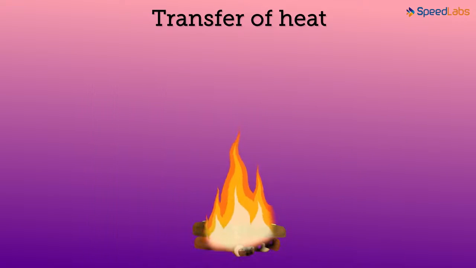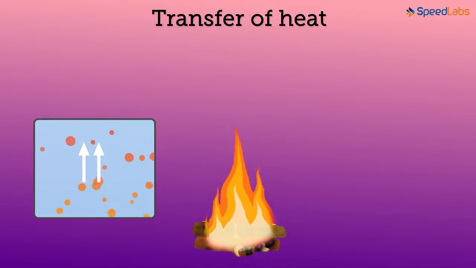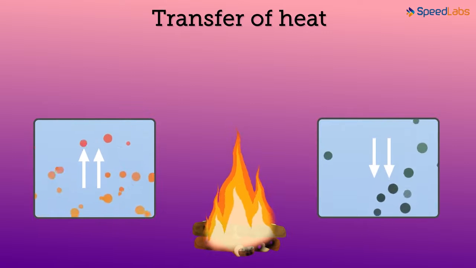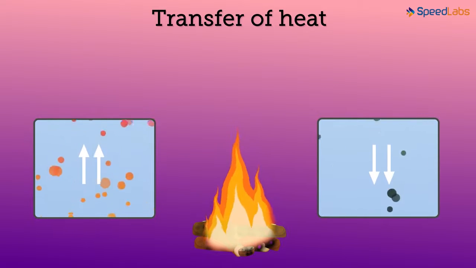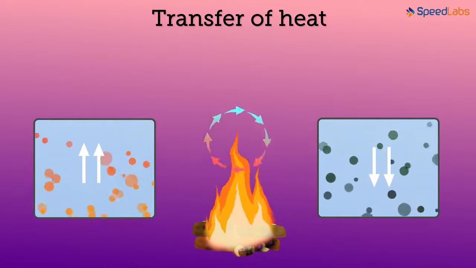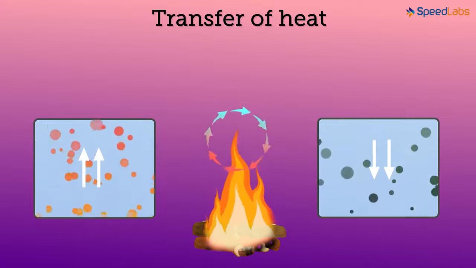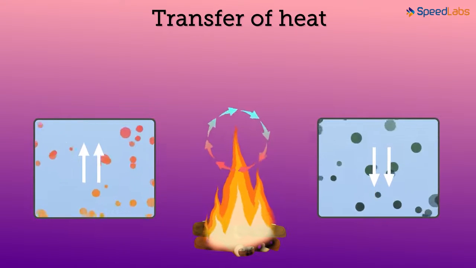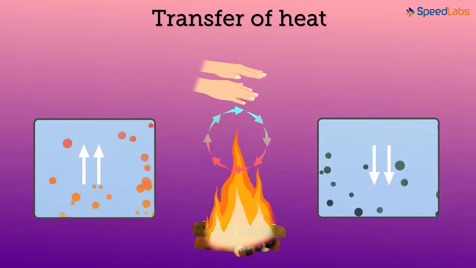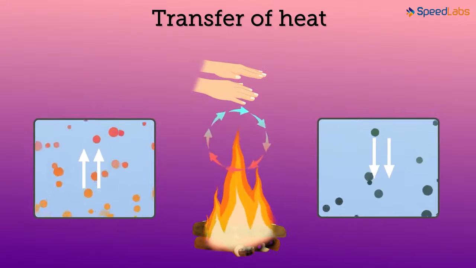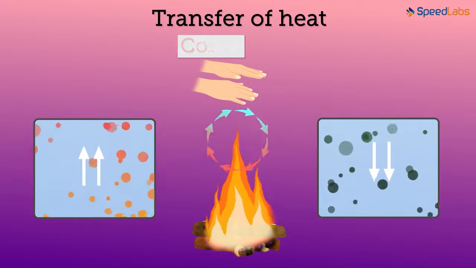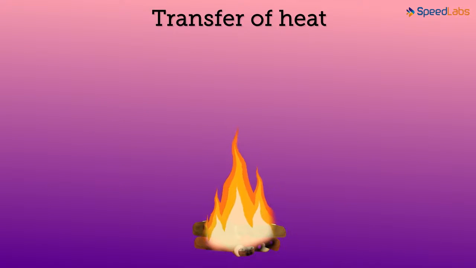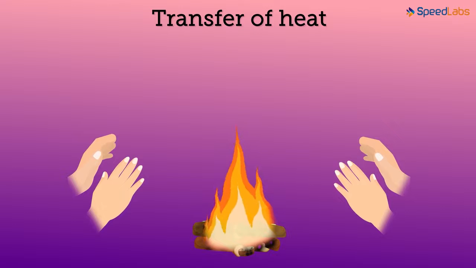As the fire heats up the air, the warm air starts rising upwards, and the cool air from the surroundings will come down and come in contact with the fire. And this gives rise to the circular movements in air. These convection currents carry heat energy along with them, and hence if we keep our hands above the fire, we can feel the hot air rising from it. This is convection, yes.